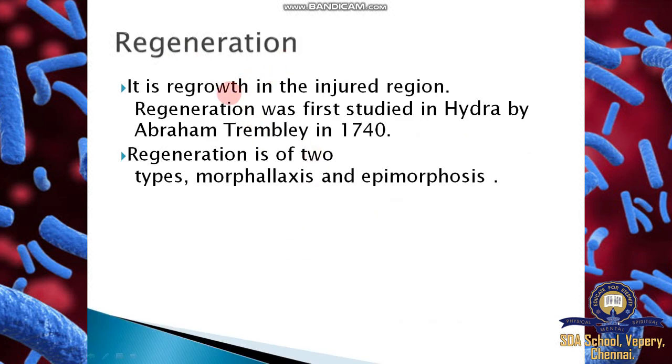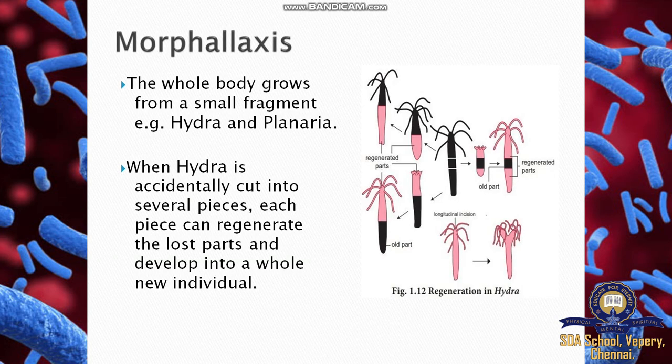Then regeneration, the regrowth of injured parts. Examples: a tailless lizard and an armless starfish developing a new arm through regeneration. Regeneration was first studied in Hydra by Abraham Trembley in 1740. So Abraham Trembley in 1740 first studied it and used the term regeneration. Regeneration is of two types, morphallaxis and epimorphosis. Morphallaxis: the whole body grows from a small fragment. Examples: Hydra and Planaria.